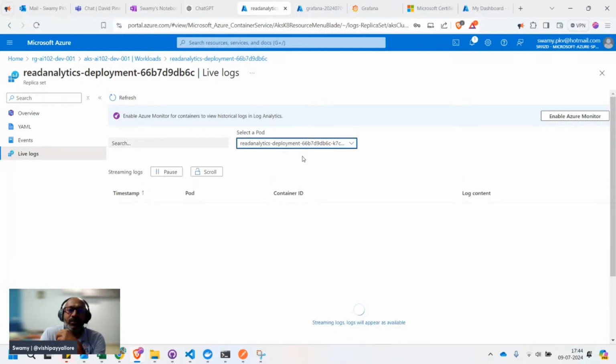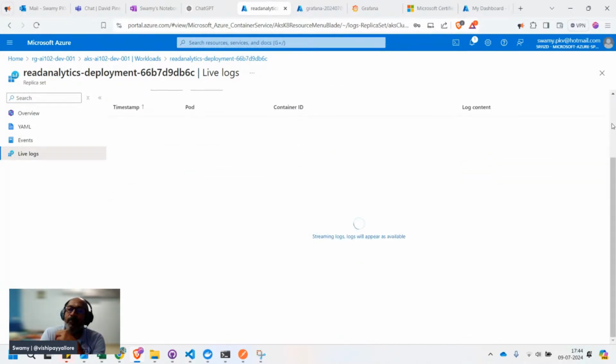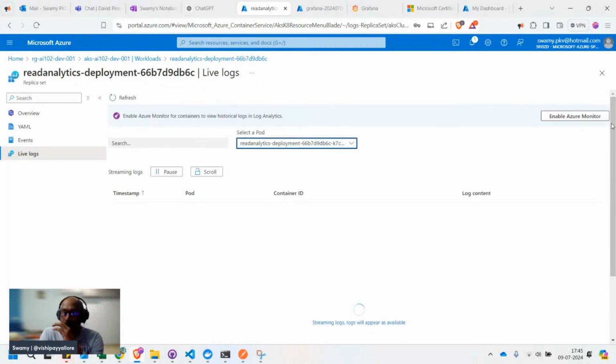I just love to see the logs from here because the same kind of things we validated on our local, and we did the same thing in Azure Container Instance. I want to do it here also. We'll give a max of one minute. If it doesn't work, then we'll stop and go back to deploying the service, the same one.